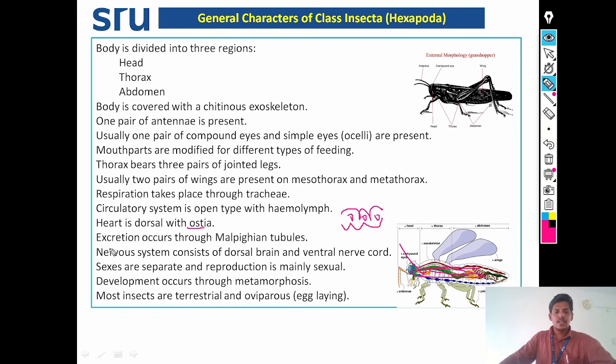In insects, major excretory organs are the Malpighian tubules. Other organs such as the body wall and various fat bodies also help in storage excretion, but Malpighian tubules are the major excretory organ in insects. In insects, the nervous system consists of a dorsal brain and a ventral nerve cord.